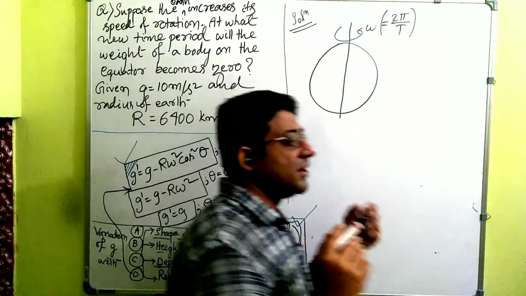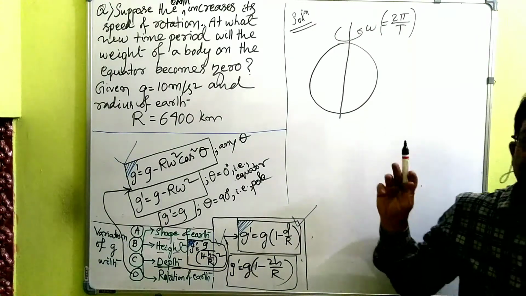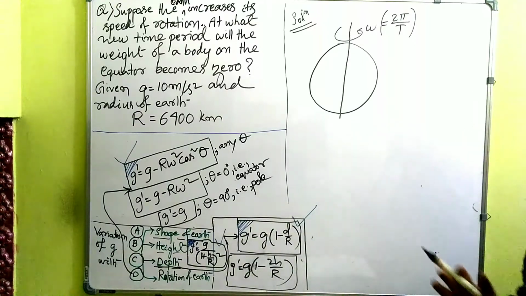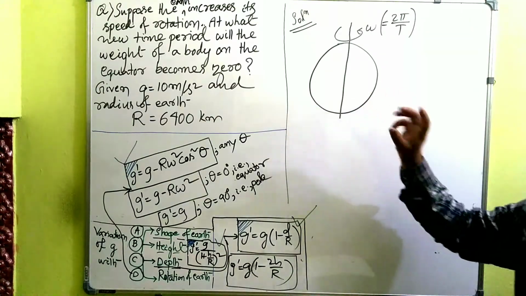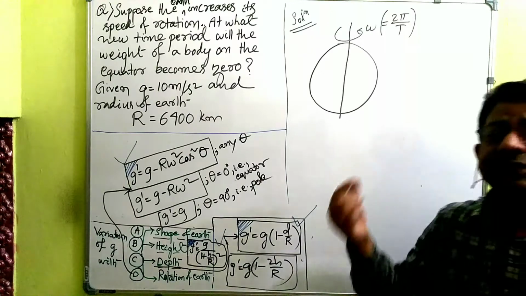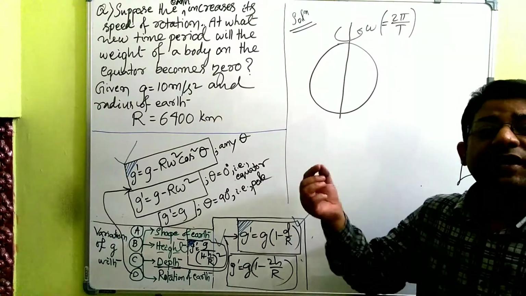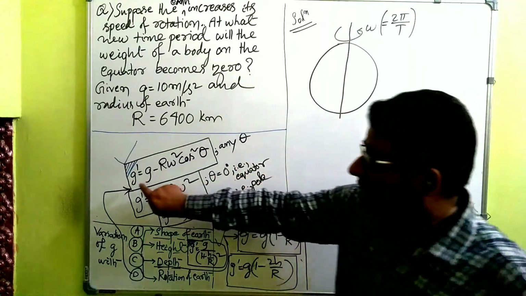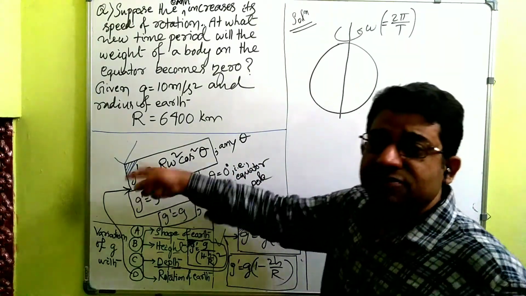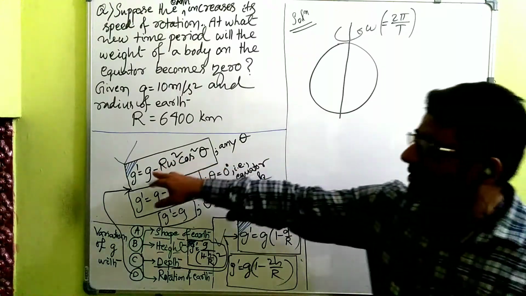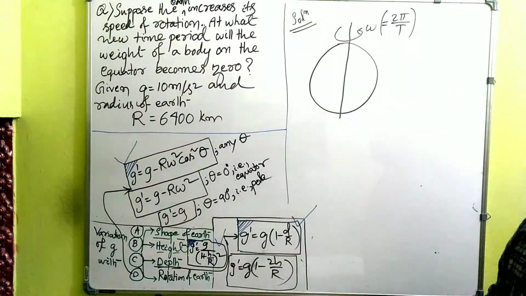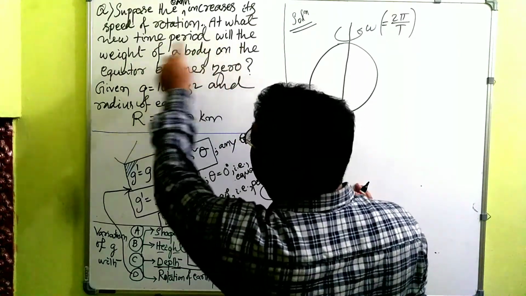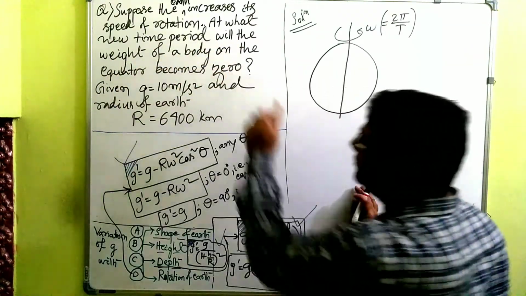That means at that speed of rotation of Earth, it's a hypothetical concept. Let us say that Earth is increasing its speed of rotation. That's given in the question, right? If it is increased, at what time will the particle's weight become 0 is the question. That means the acceleration due to gravity will become 0. Then mass multiplied by 0 will be 0, weight will become 0, right? Now where is that object? It is asking at what new time period will the weight of the body on the equator become 0.